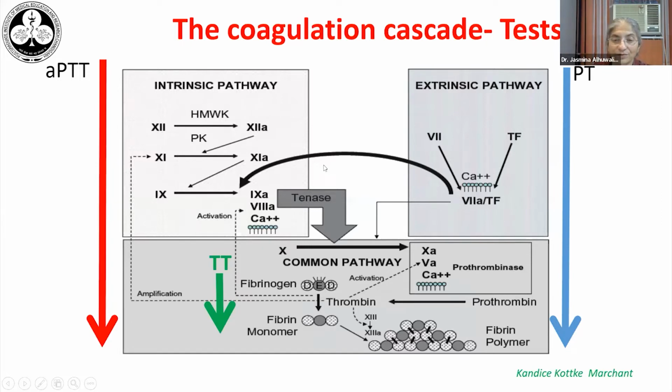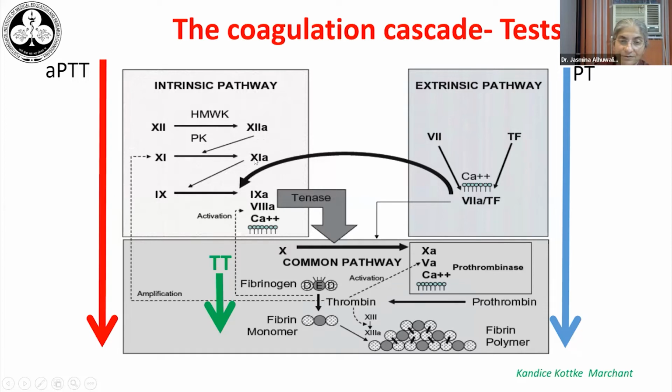The extrinsic 10Ase is far weaker than the intrinsic 10Ase, and the factor 7A and tissue factor complex have another role of activating factor 9. Factor 9 gets activated to factor 9A in the presence of factor 8, which is a cofactor, and phospholipid. This activates factor 10 to 10A. This is the intrinsic 10Ase, which is now activating factor 10. And thereafter, they go into the common pathway to generate fibrin polymer. Factor 9A, on the other hand, can also be activated by contact factors. That is, factor 12 gets activated to 12A in the presence of high molecular weight kininogen and prekallikrein.